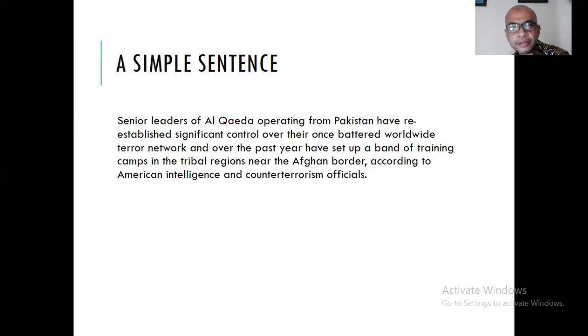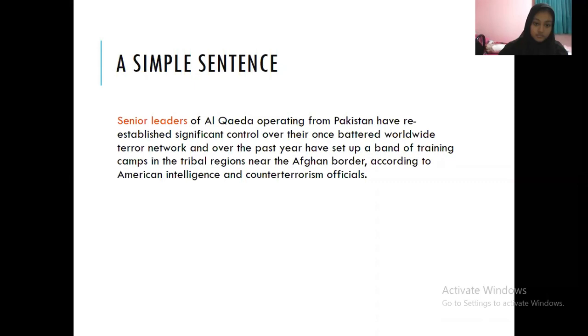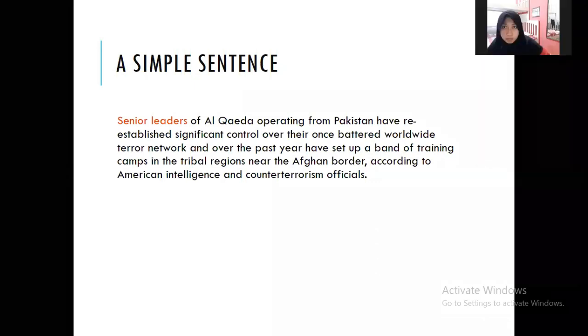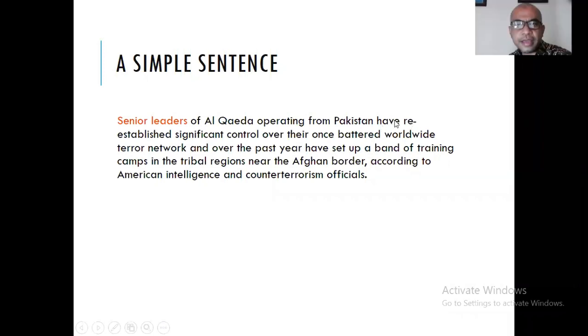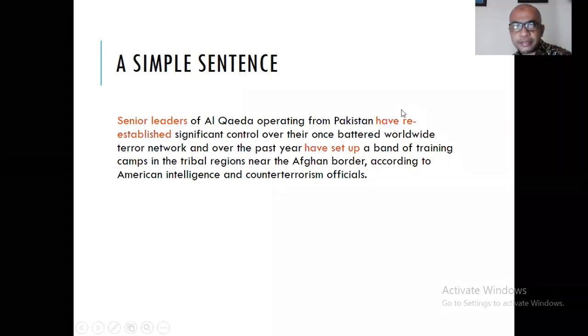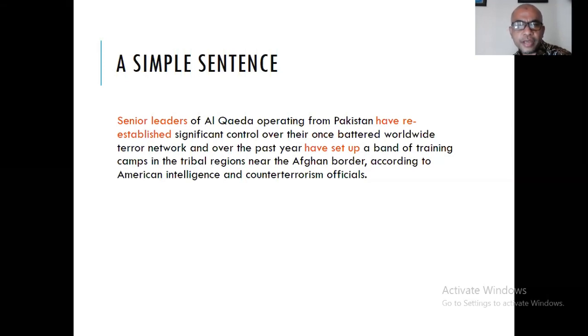What is the subject? Do you know the subject of this sentence? Senior leaders. Leaders, right? This is the subject. So what is the predicate now? Established. Yeah. So the predicate is have re-established, right? Yes, you are correct. And is there any other subject? No, right? So the subject is only leaders. And then this sentence has two predicates, but the subject is still only one.